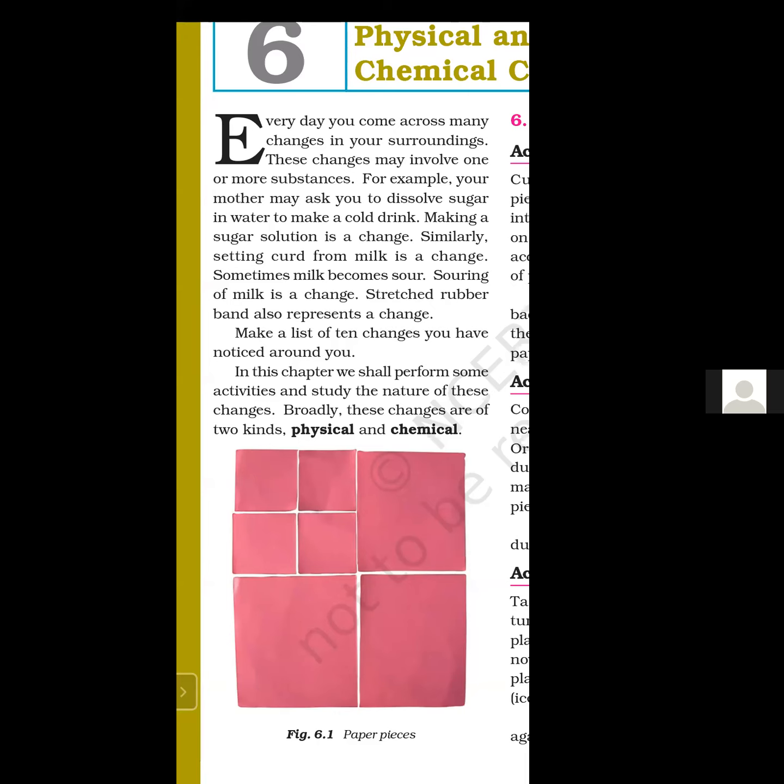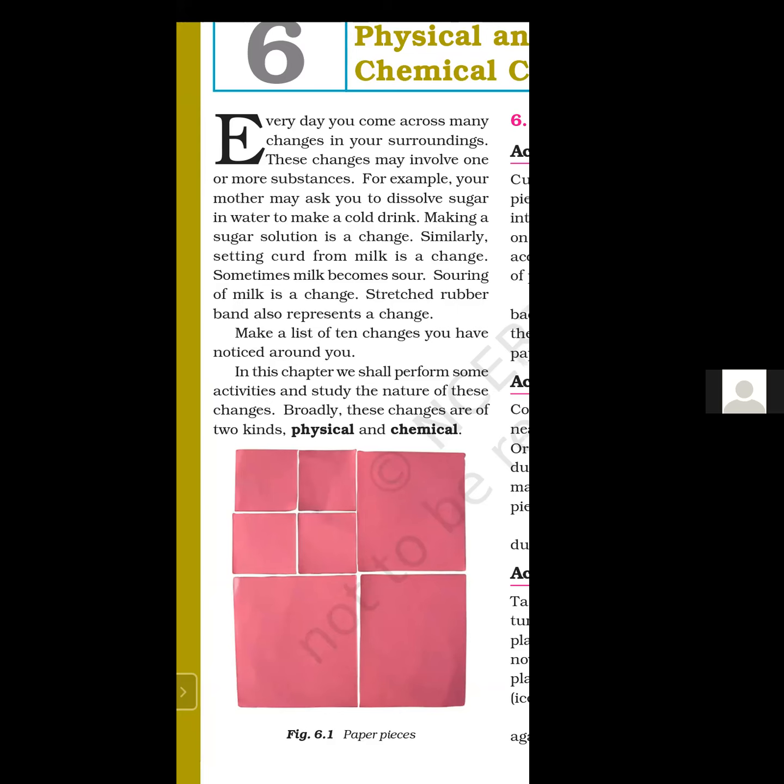Sometimes milk becomes sour. Souring of milk is a change. When the milk becomes sour, we say that this milk is not fit to drink. We say that it has turned sour, it has become damaged. So that damage or souring of milk is also a change.